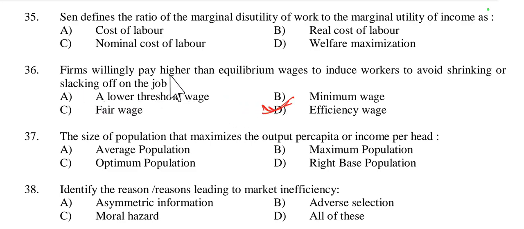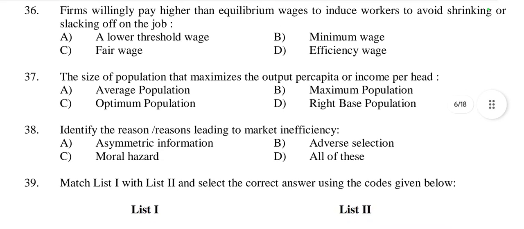So firms willingly pay higher than equilibrium wages to induce workers to avoid shirking or slacking off on the job. Suppose the minimum wage rate is 100 rupees, then the owner gives 120 rupees to all workers. So this creates an efficiency wage. This is called the efficiency wage, more than the minimum wage.